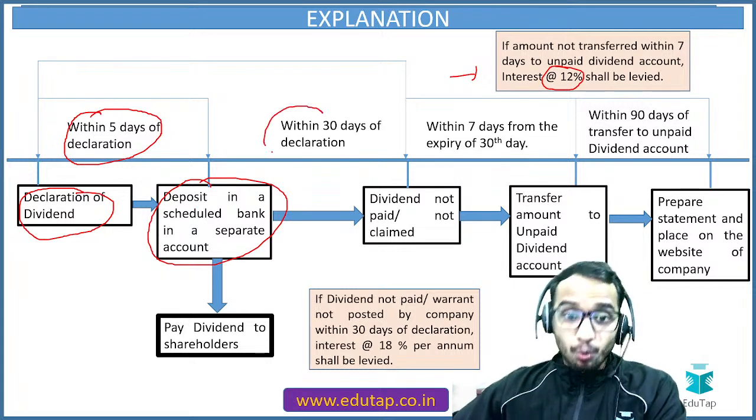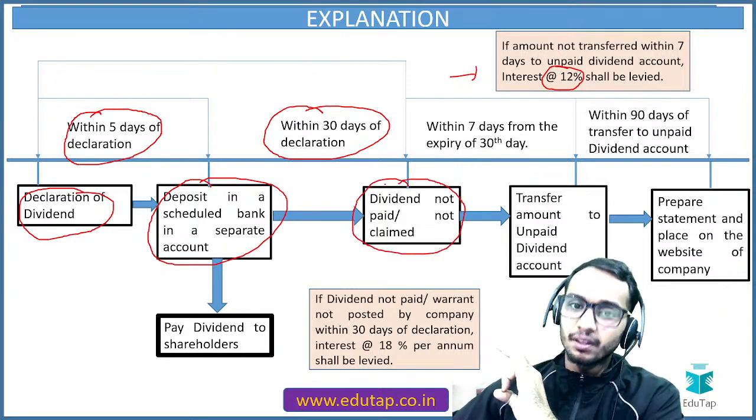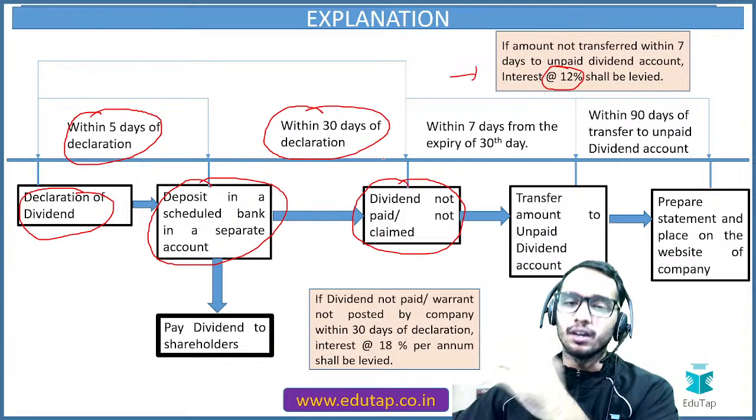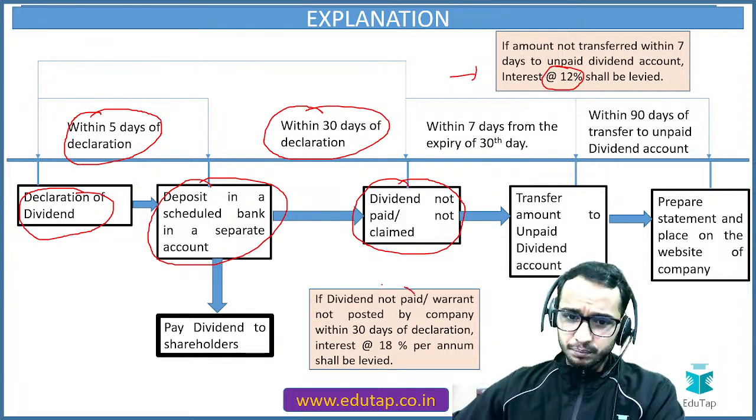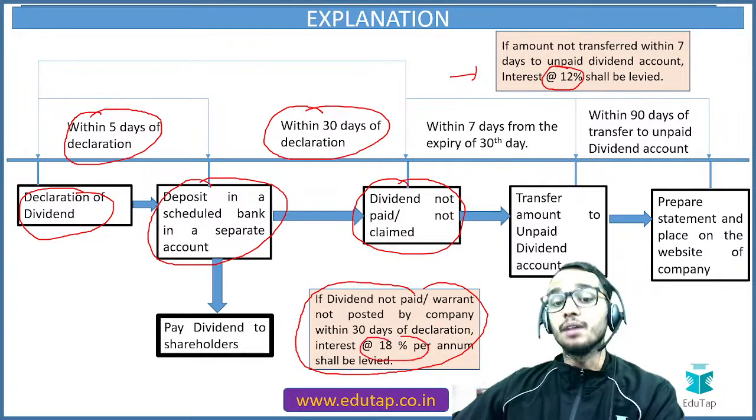Now, within 30 days of declaration, if we haven't paid the dividend, or we haven't posted the warrants, then the interest will be charged at 18% per annum. Understood?